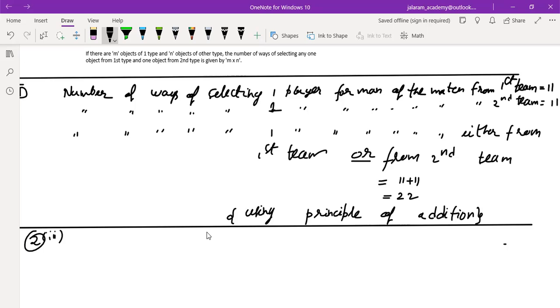So how will you solve this? Lata wants to go abroad by air and return by ship. She has a choice of 6 different airlines to go and 4 different ships to return. In how many ways can she perform her journey? How to solve this? Can you tell?